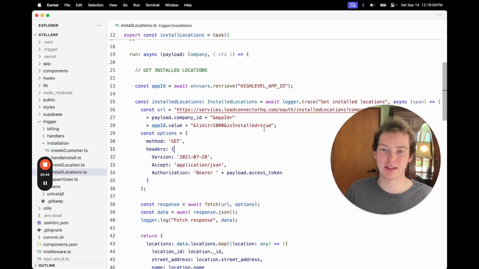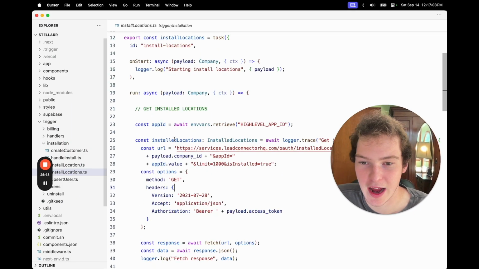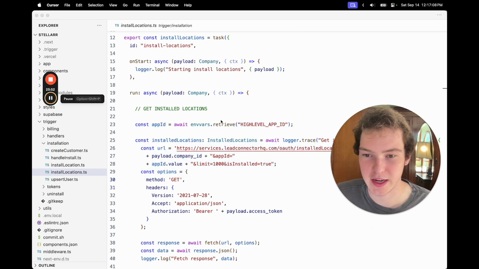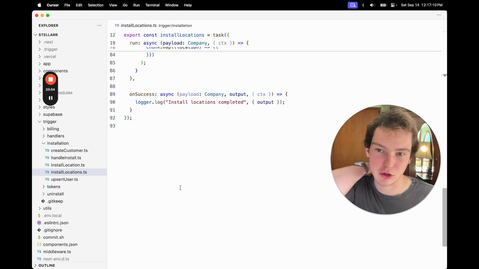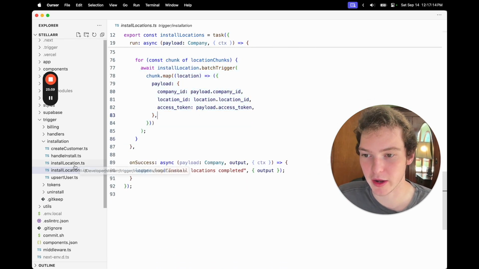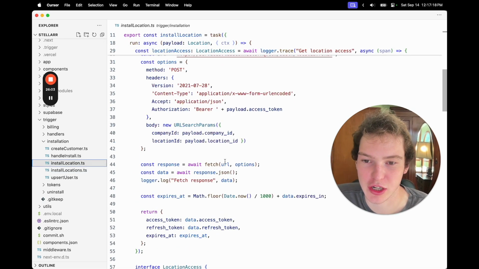And if we come back to this code that I was showing you, what we're doing is after an install is processed, we're sending it to this workflow, which is getting a list of all the installed locations, and then batch running a function that installs each location individually.